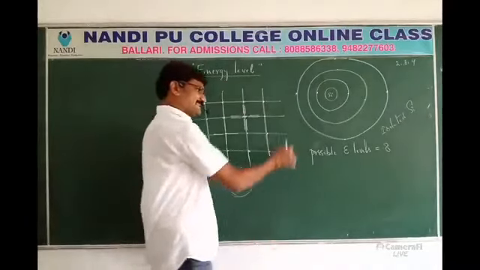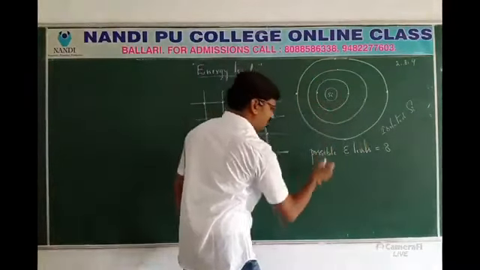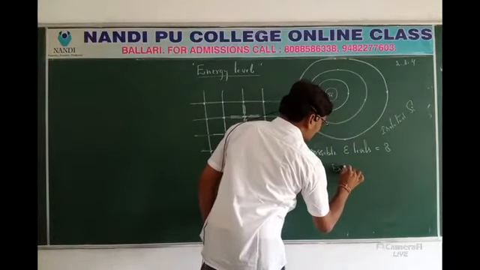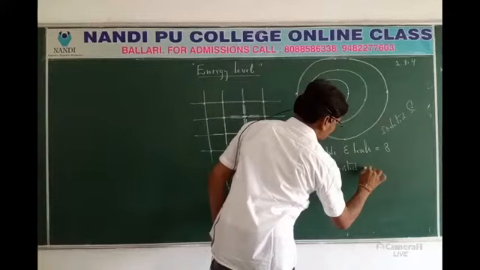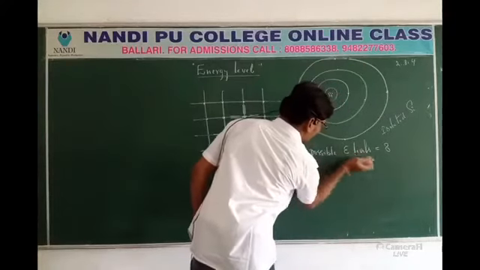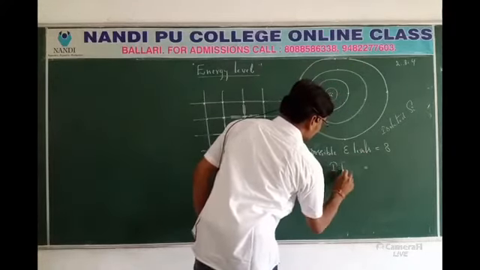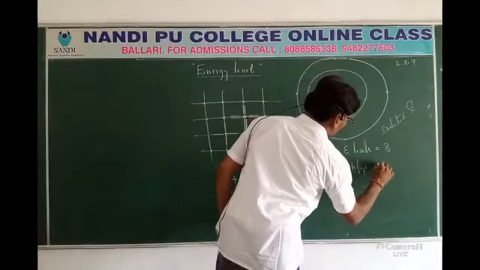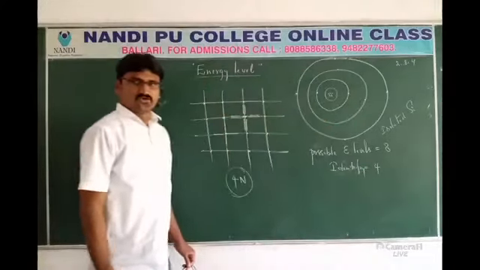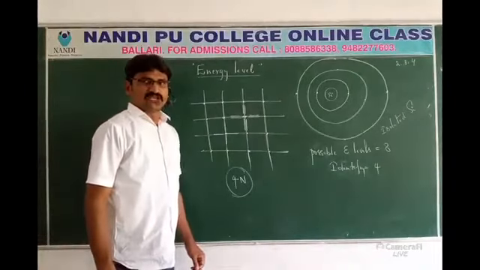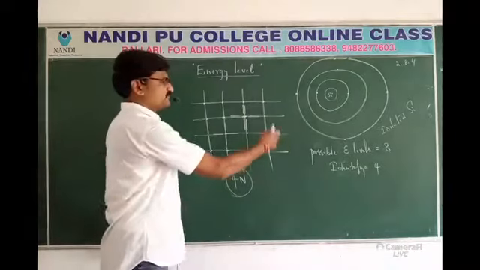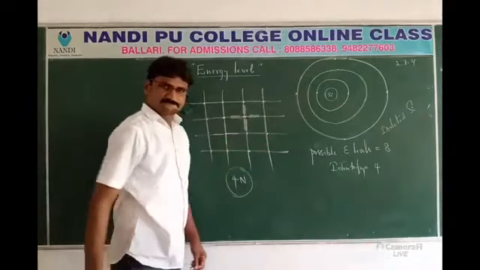But practically, how many are identified? Only 4 energy levels we are going to find out, because there are 4 valence electrons.